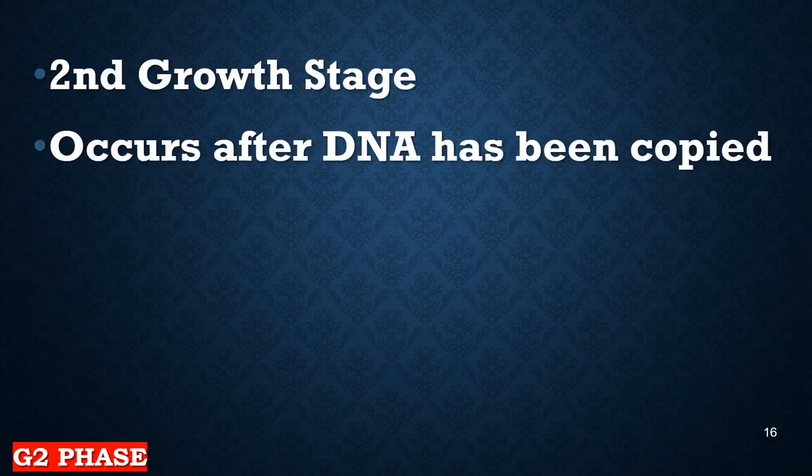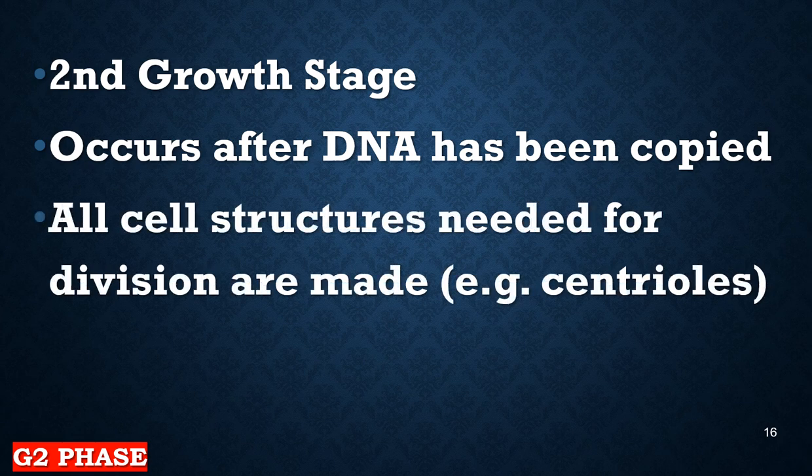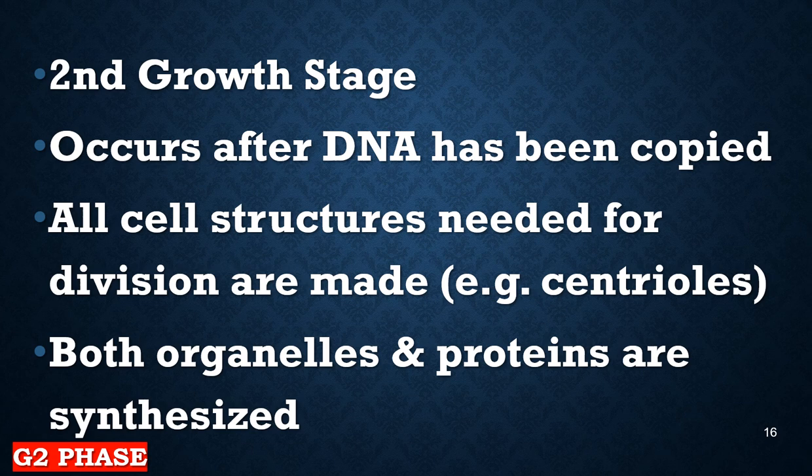The secondary growth phase occurs after DNA has been copied, as we said before, and all cell structures needed for division are made, like centrioles and spindle fibers and so on. After that, both organelles and proteins are synthesized. So at this stage, the cell is ready for what? Ready for separation of the nucleus.